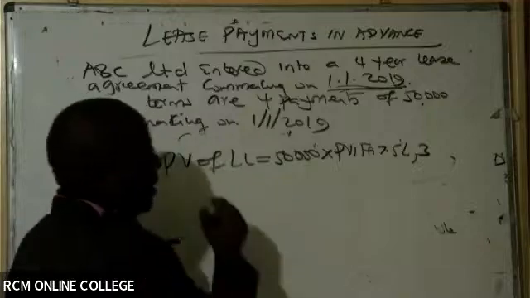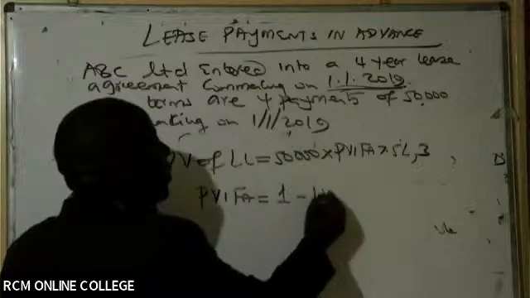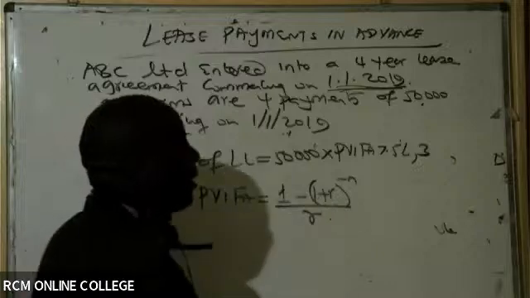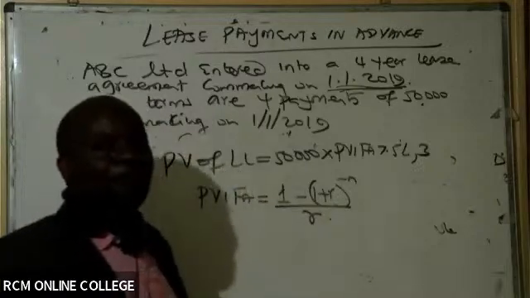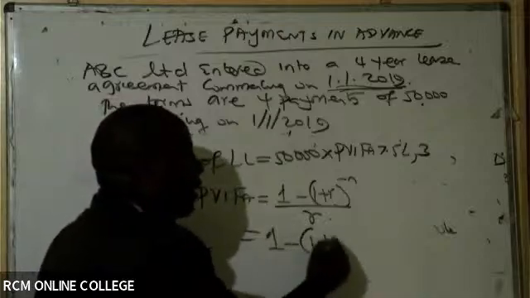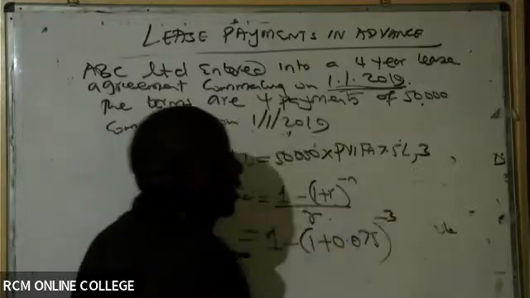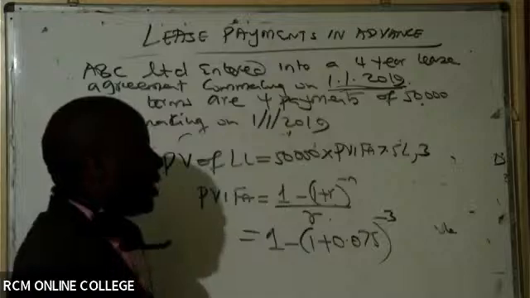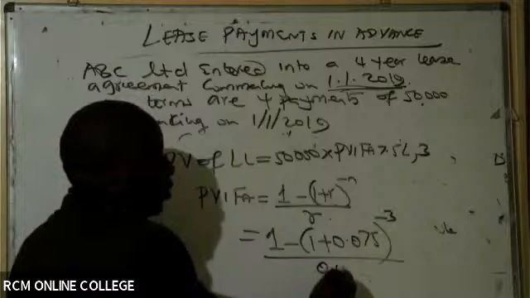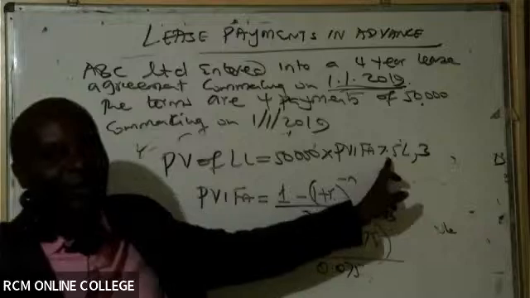So how do we get this PV factor? It is 1 minus (1 plus R) raised to negative n, everything divided by R. So this one here will be 1 minus (1 plus 0.075) raised to negative 3, all over R, which is 0.075. Many students in an exam will write this as if it's 0.75.